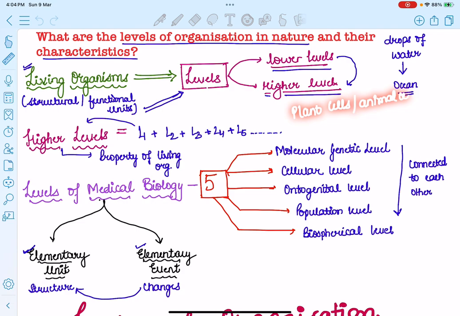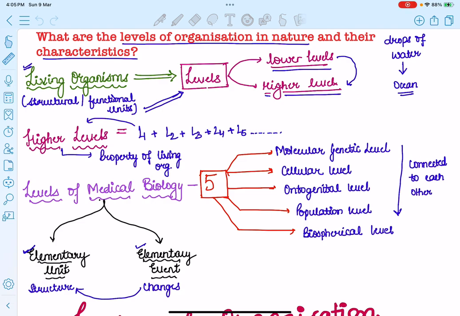Now, what makes the difference between plant cells and animal cells? First of all, plant cells have a cell wall, but animal cells don't. But plant cells also have no sense of stimuli from their environment, while animal cells have these. So these are the small levels that make them different. At the higher level, a plant is different from an animal and an animal is different from plants. So these are some sort of levels.